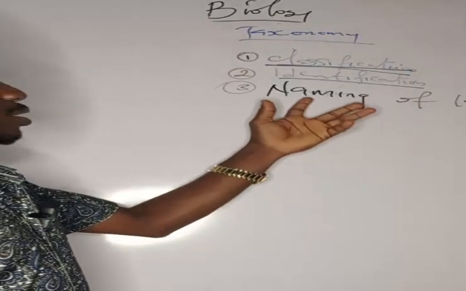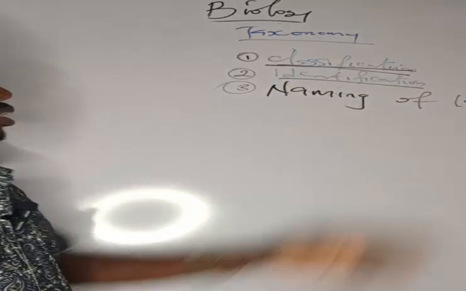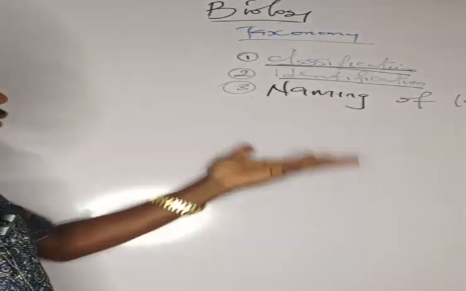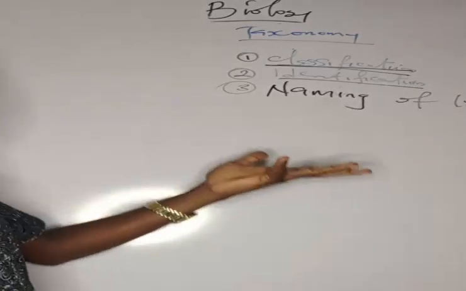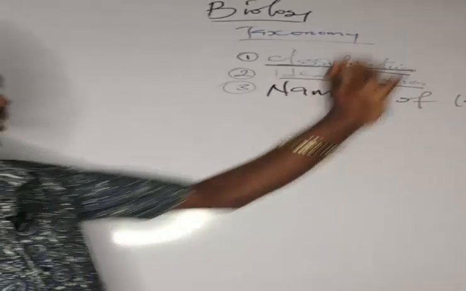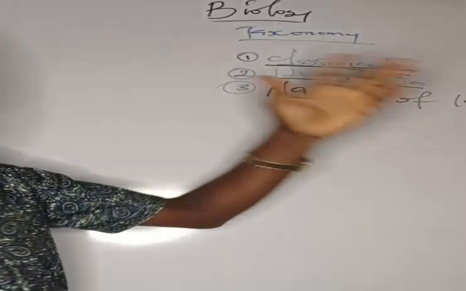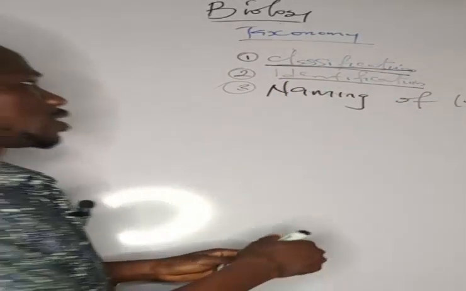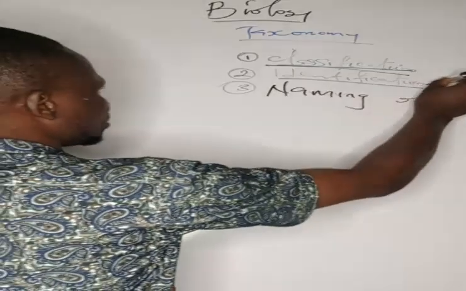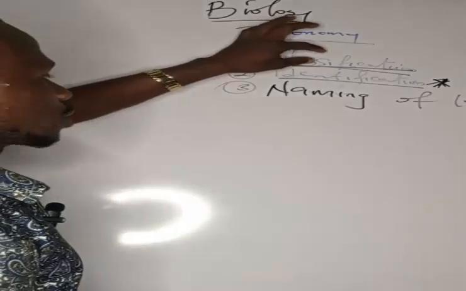Identification of organisms is the practical approach of taxonomy, where from the features you'll be able to identify that this organism should belong or should be classified here or should be classified to the other group. So identification is the practical approach of biology. From what you identify, you'll be able to classify.